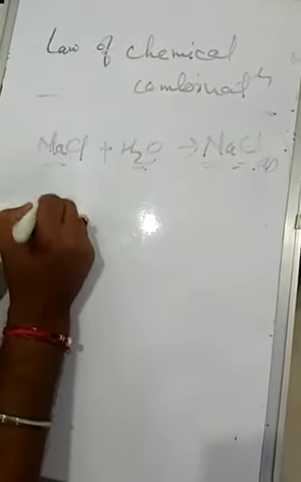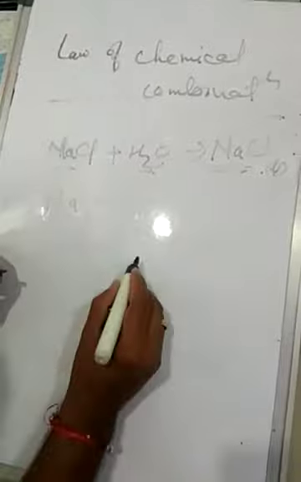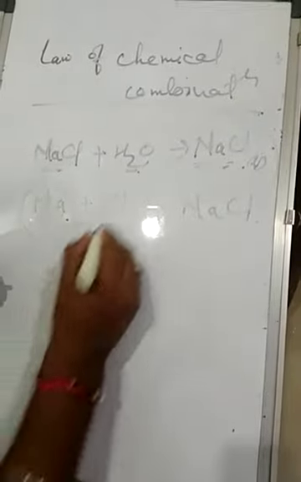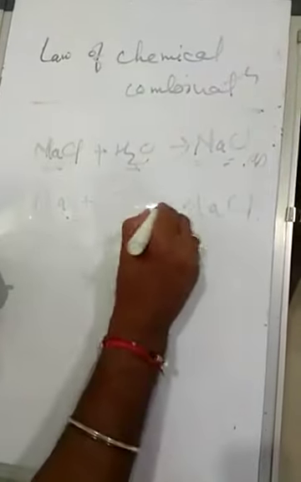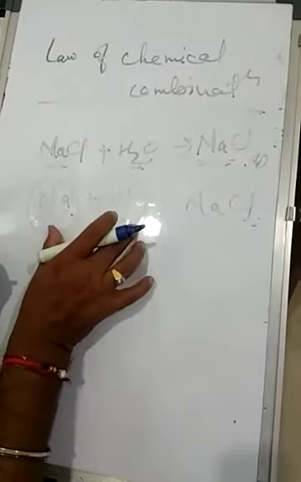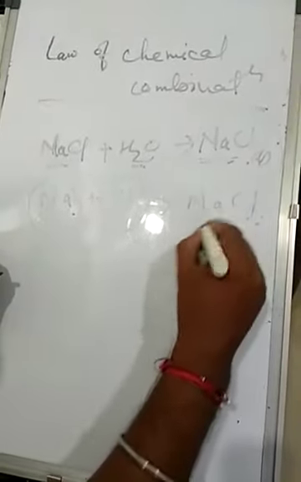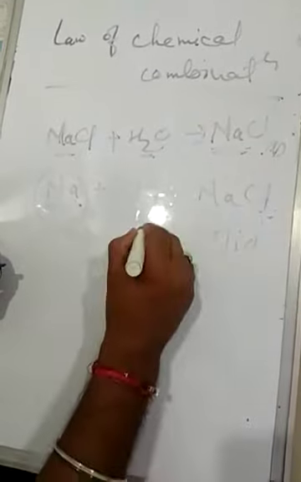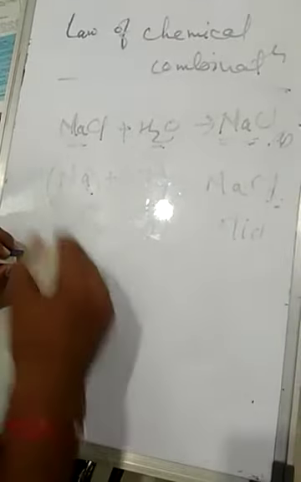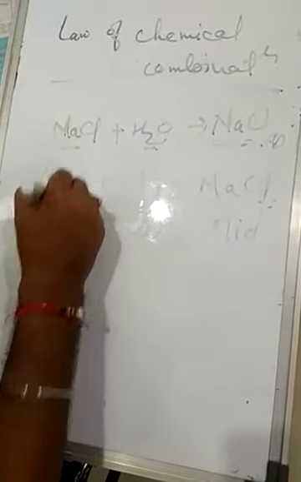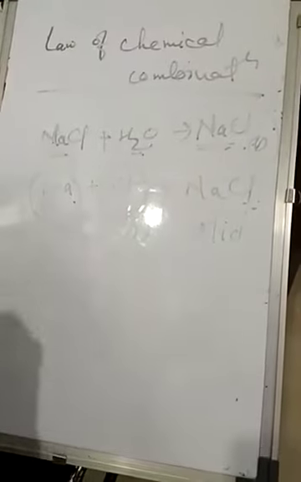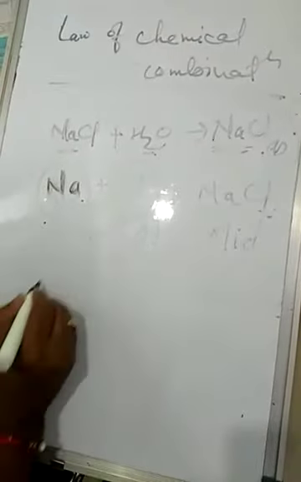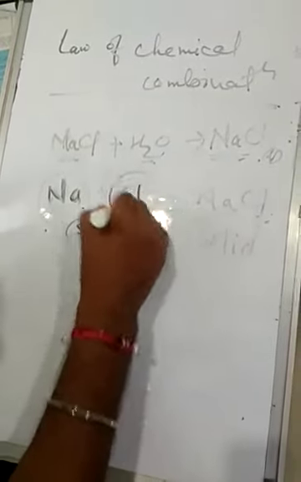So when sodium combines with chlorine, it gives NaCl. The characteristics of sodium and of chlorine are different from those of the compound made by these two. NaCl is in the solid state, sodium is a soft metal in the solid state, and chlorine is in the gaseous state.